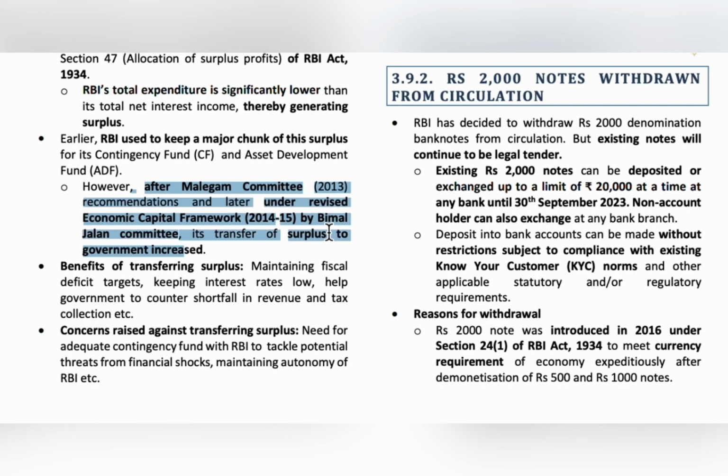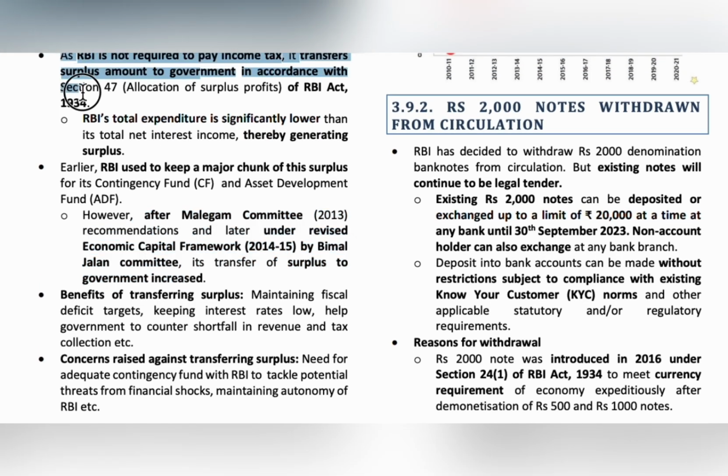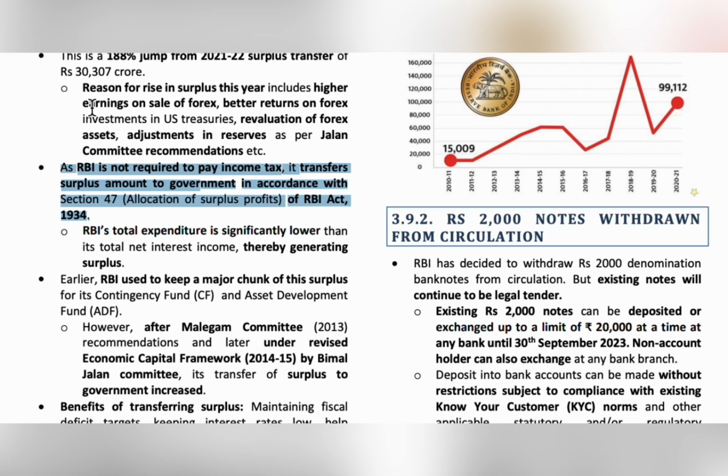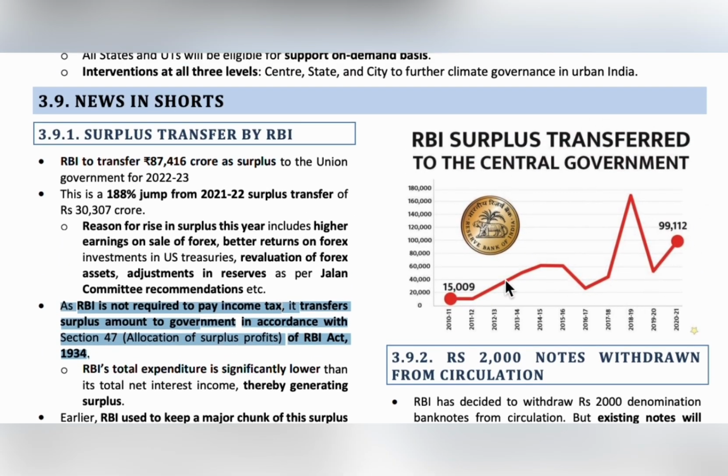One more important point here is that the RBI transfers the surplus amount to the government under Section 47 of the RBI Act of 1934. And one interesting fact here is the RBI will not pay any income tax. So this year the surplus amount was 188% more and it was transferred to the union government. In this graph you can see the surplus amount transferred by RBI to the central government. So this is our present surplus amount.